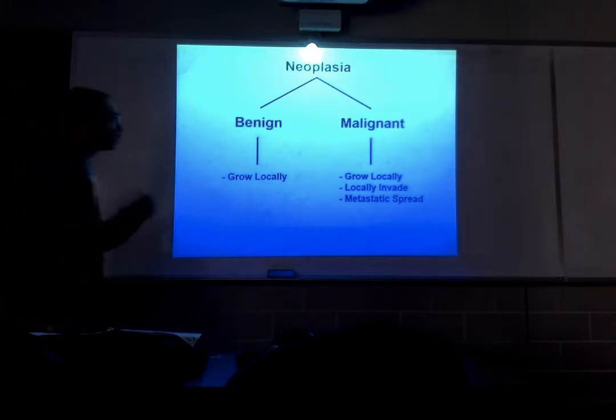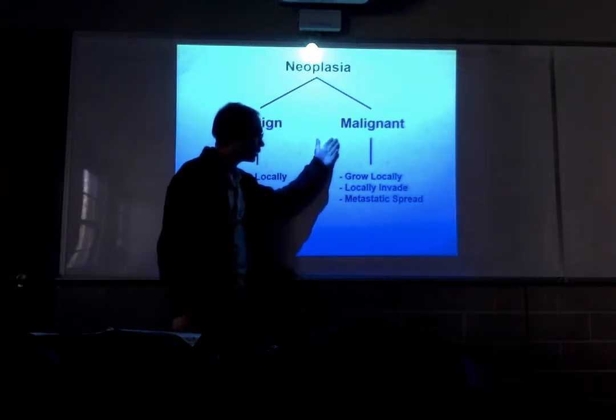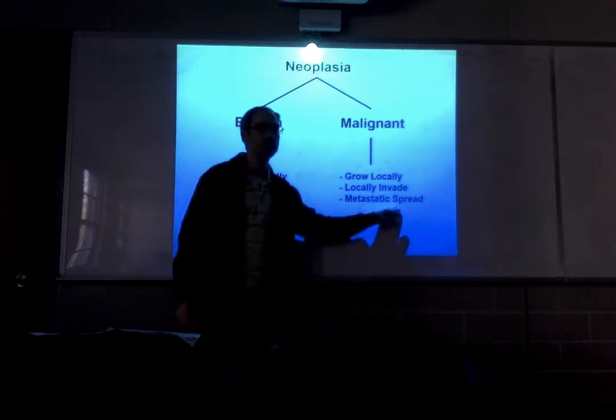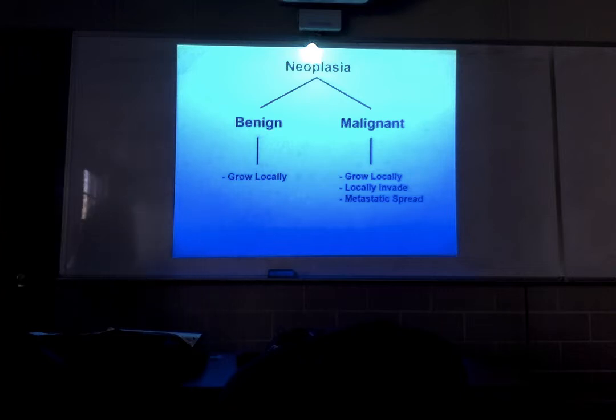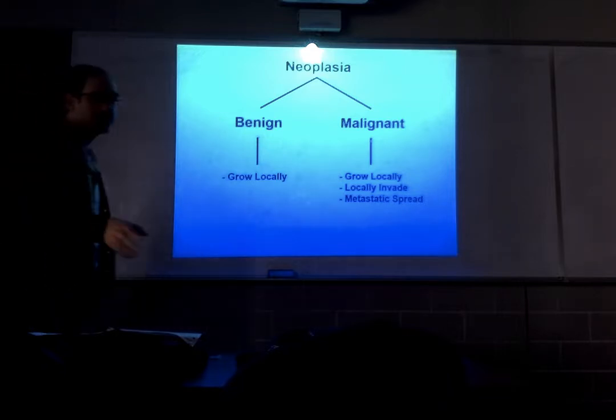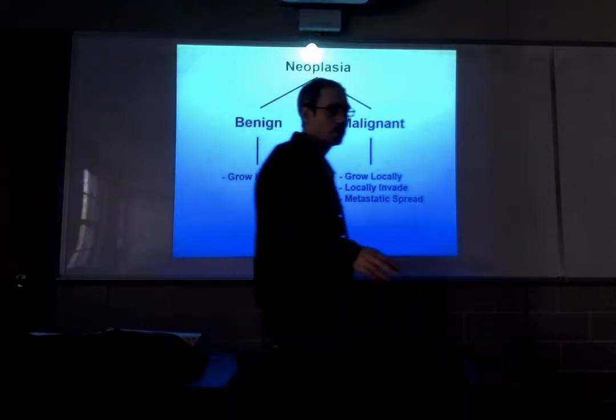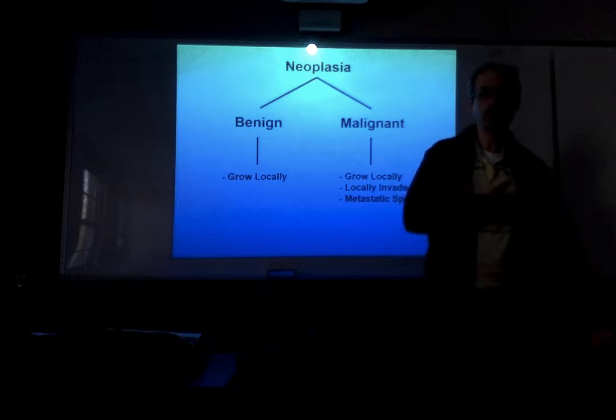Okay, other features that are characteristic of a malignancy. Metastatic dissemination. Malignant neoplasms have the ability to metastatically disseminate. The cells of the primary mass can detach, get into lymphatics and vasculature, and spread all over the place.